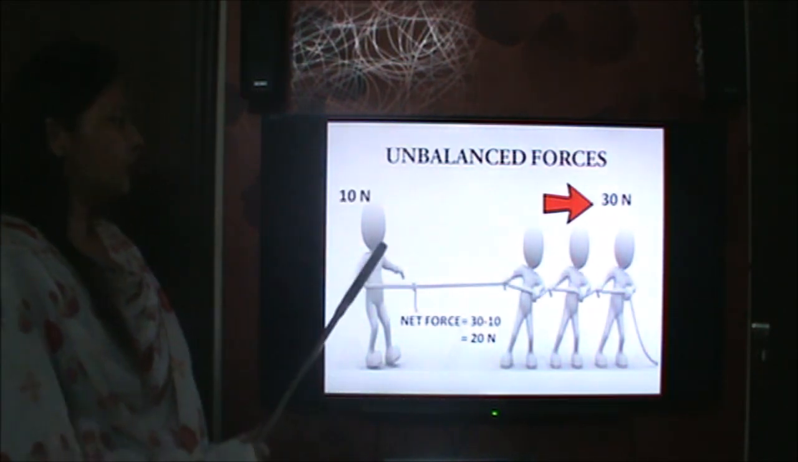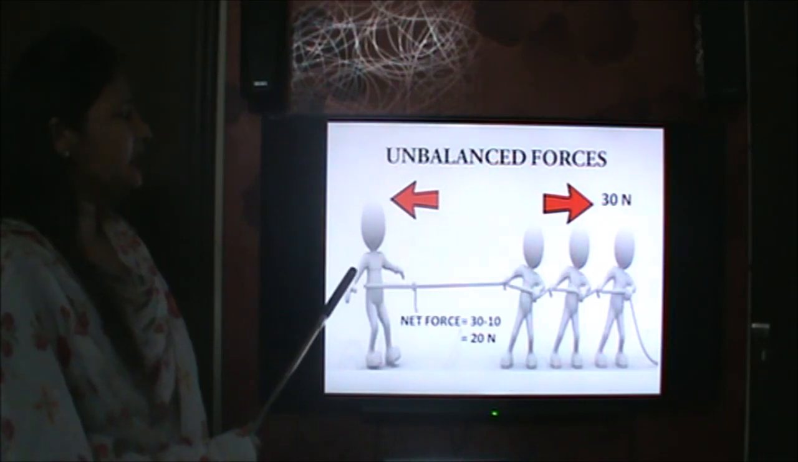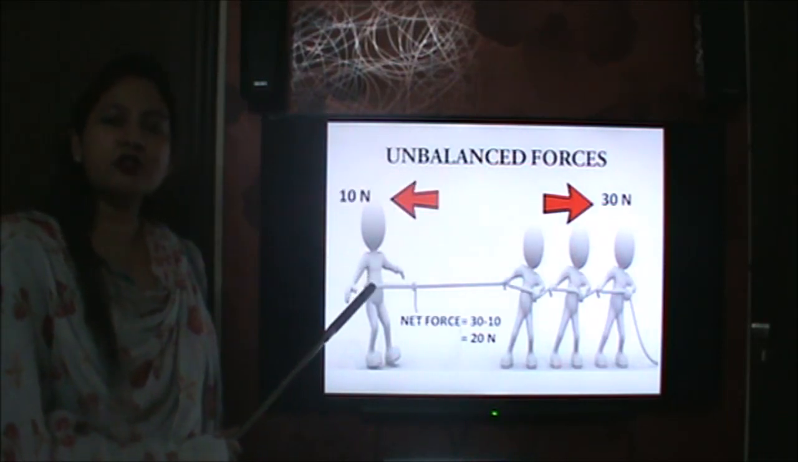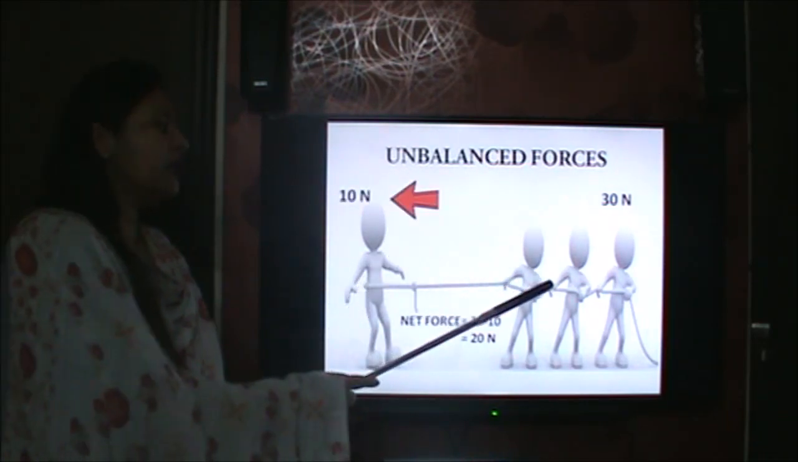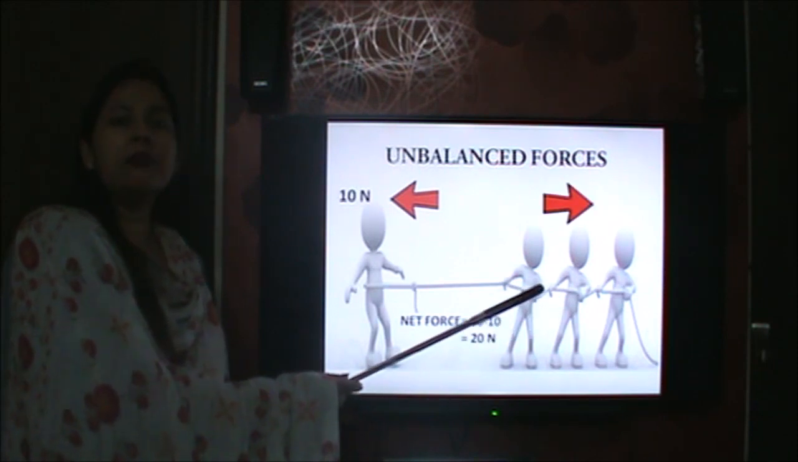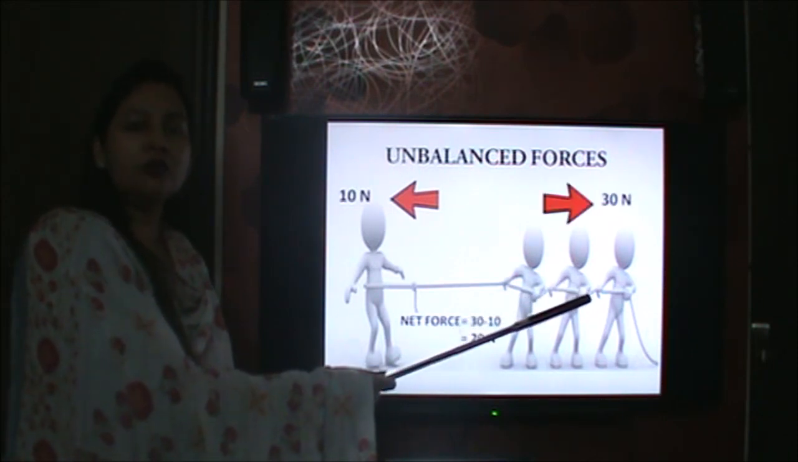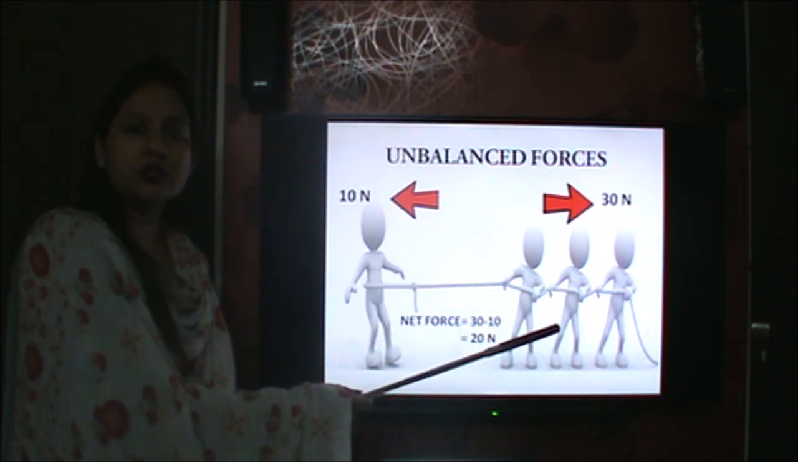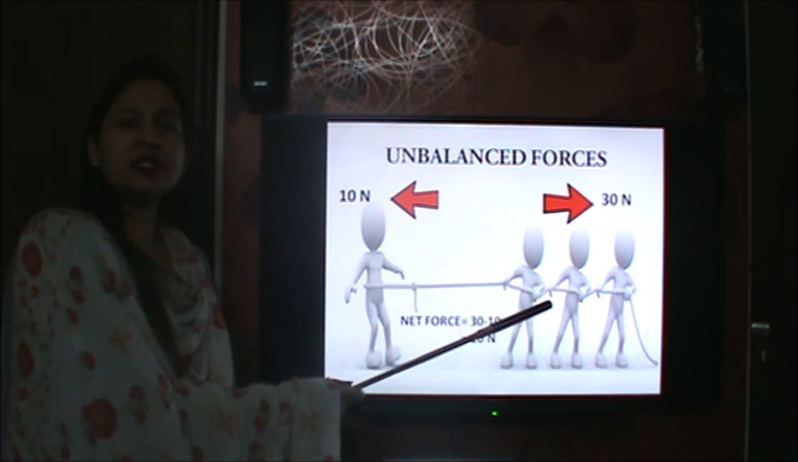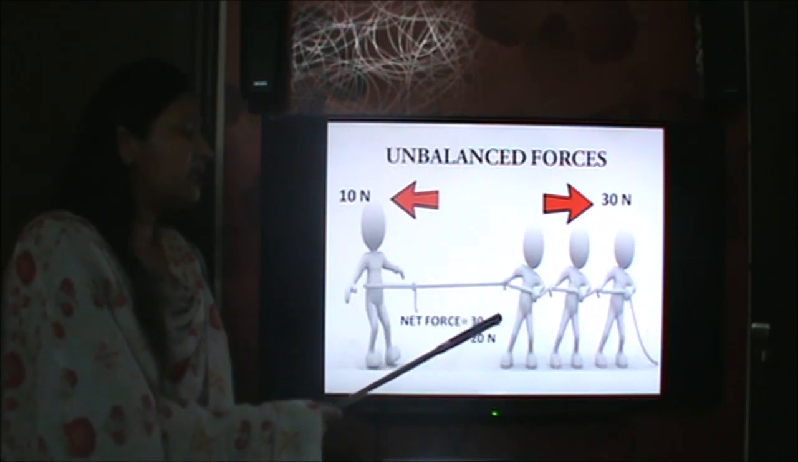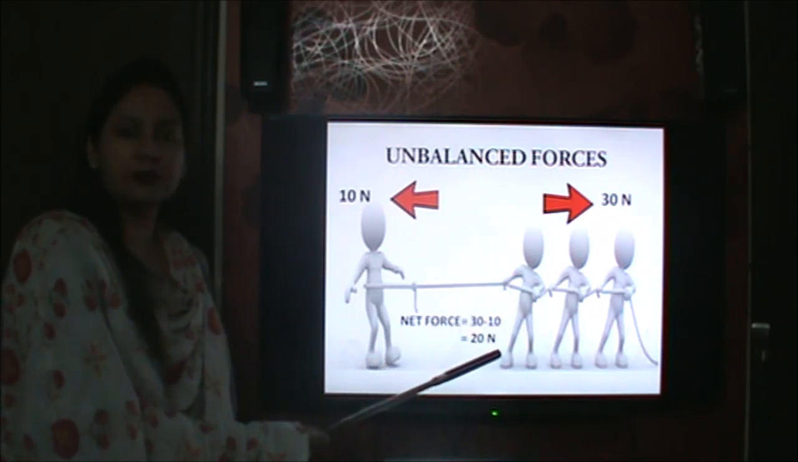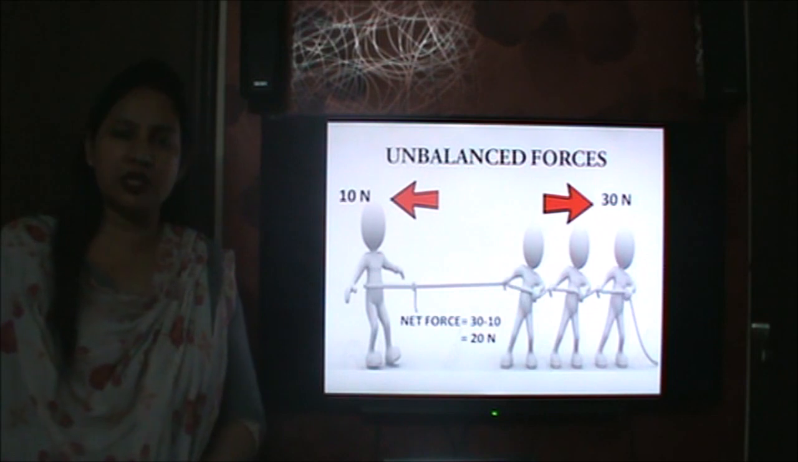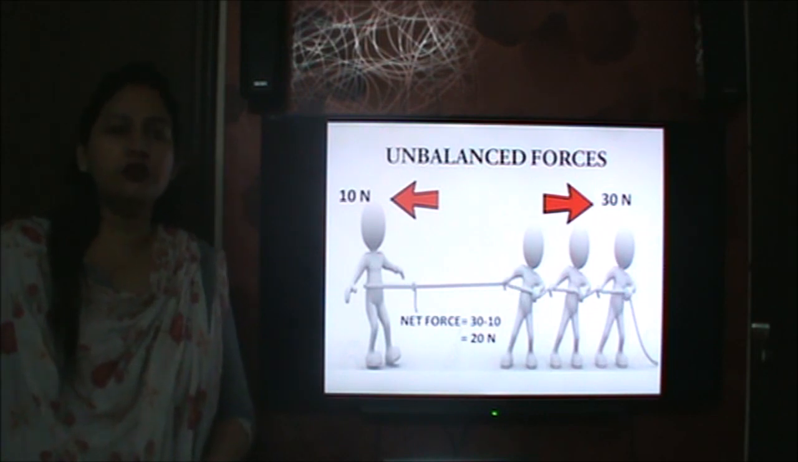Unbalanced forces are shown here. On the left hand side there is a person applying a force of 10 Newton, and on the right hand side there are three people applying a total force of 30 Newton. So the rope will be pulled in the direction of greater force. The net force in this case is 30 minus 10, that is 20 Newton. So what are unbalanced forces? Two or more forces whose resultant is not zero because they don't cancel each other.